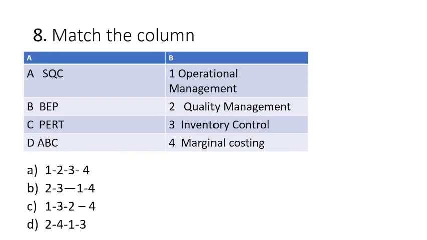Next comes again match the column: SQC, BEP, PERT and ABC. Operations management, quality management, then inventory management and marginal costing. Just use a little common sense, you will get the answer.